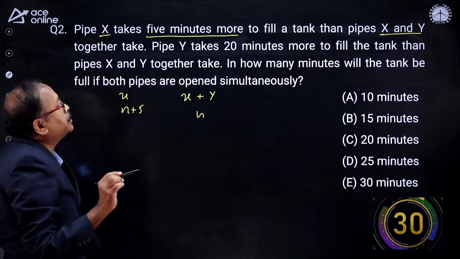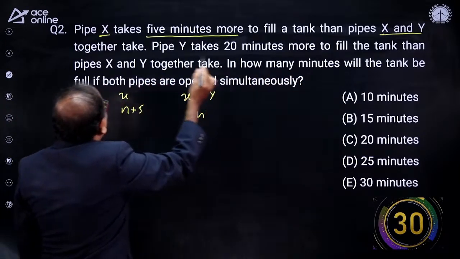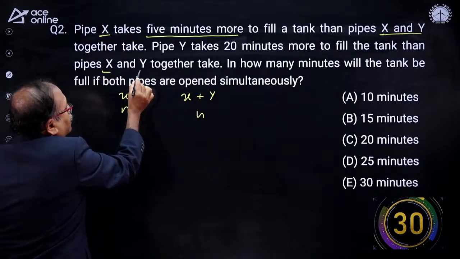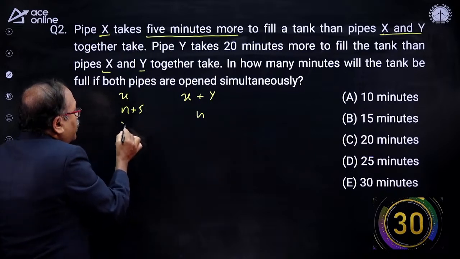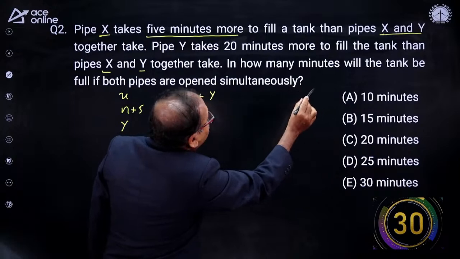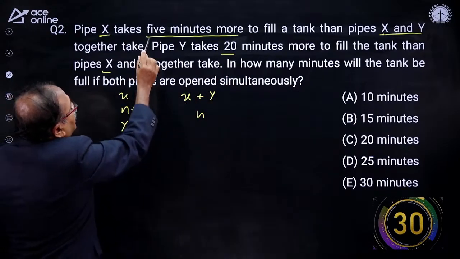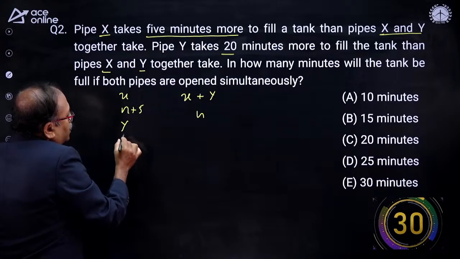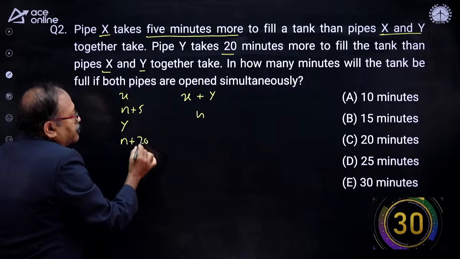I'm just writing the question here, my friends. Pipe Y takes 20 minutes more to fill the tank than X and Y. X and Y is n hours. Then pipe Y will take how many hours more than n? And that is given that 20 minutes more. Is it 5 minutes more? It's 20 minutes more. So Y will take n plus 20.